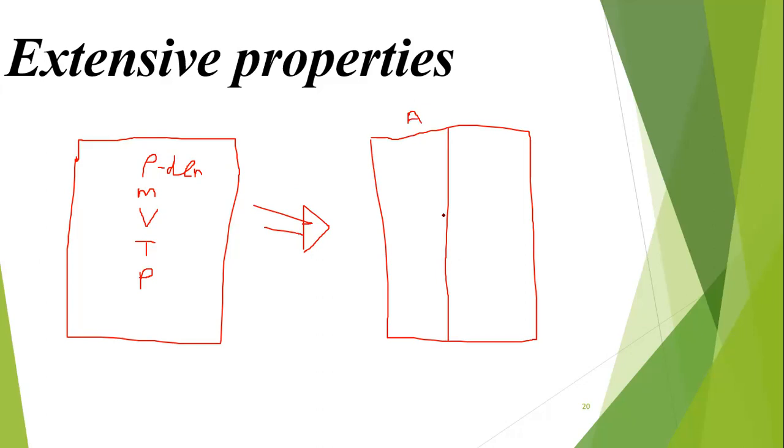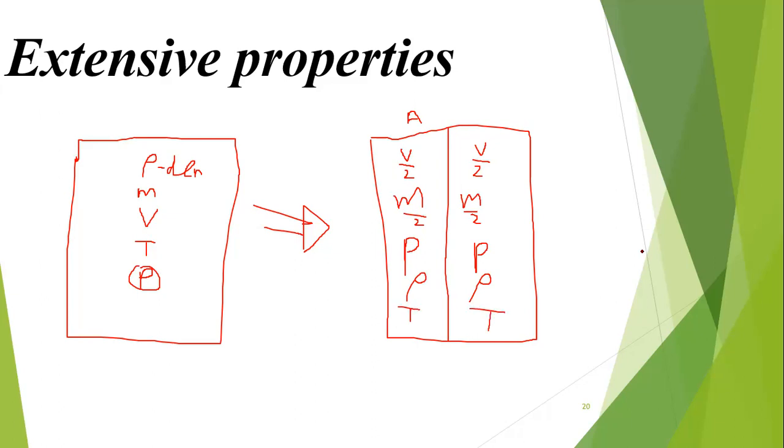To equate, the volume of this one is V over 2, and this one is also V over 2. What about the mass? Mass here is M over 2, and here M over 2. But what about the temperature? Pressure. The pressure of each room is equal. Both rooms are equal. And the density, no change of density and no change of temperature.